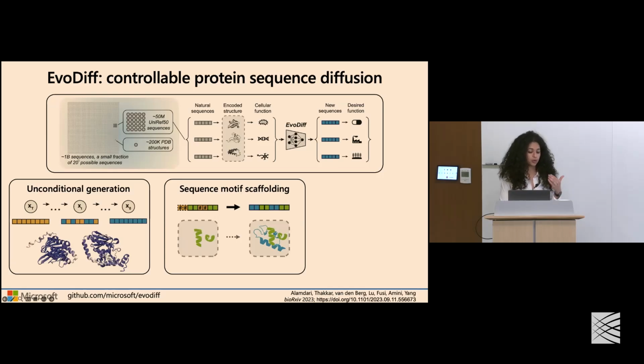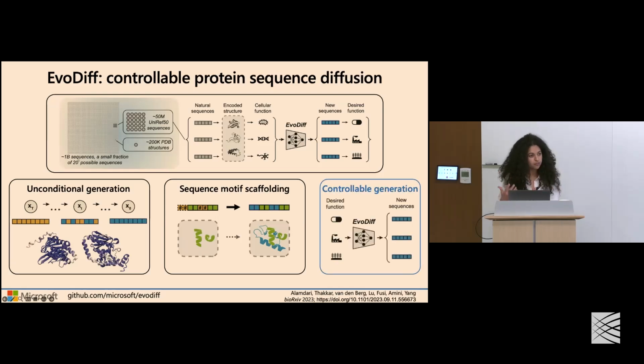And moving forward, we're quite excited about leveraging this framework to now explore different forms of conditioning to ultimately be able to get to the point where we can specify desired functions and guide the design of new proteins according to those constraints.